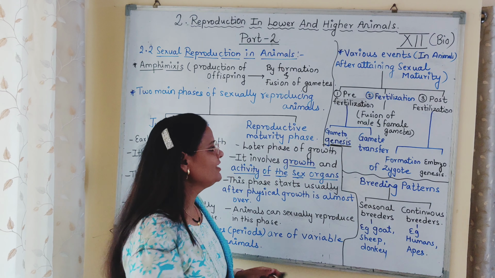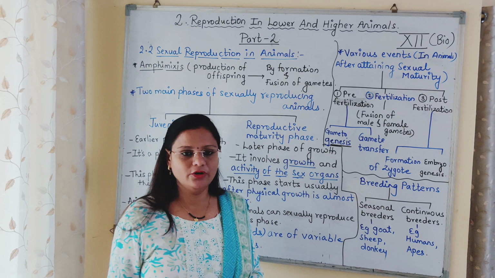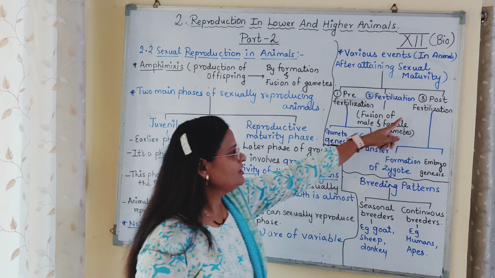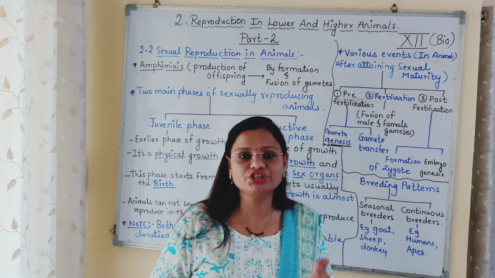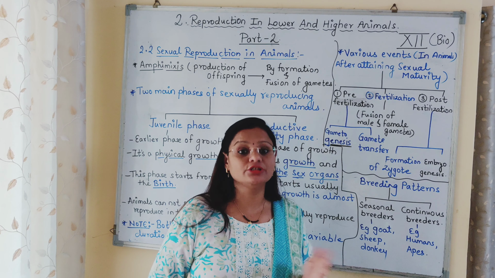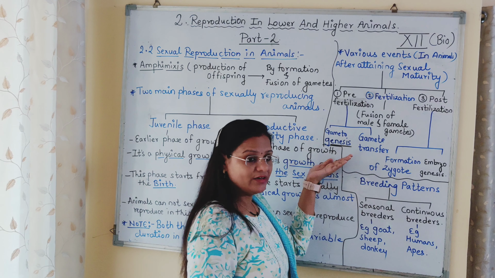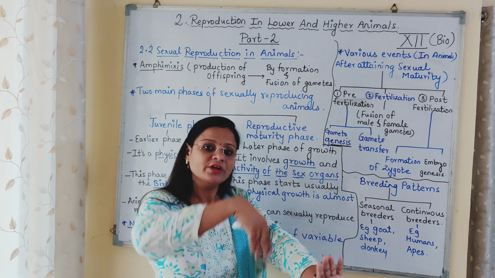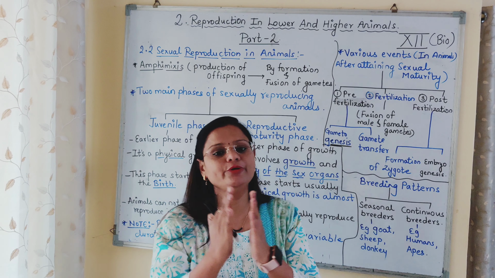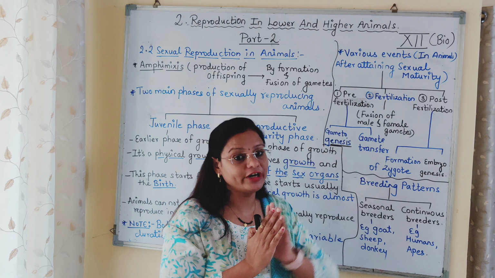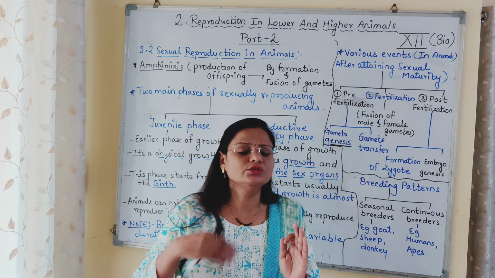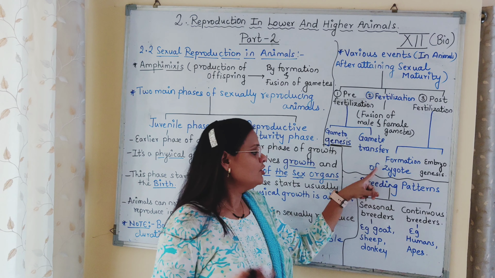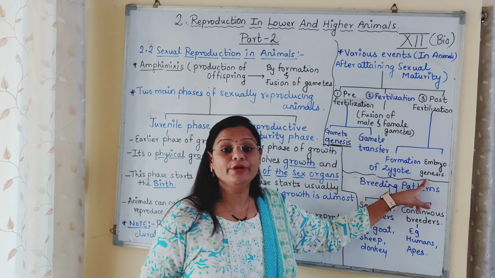So what is fertilization? It is a fusion of male and female gametes. After fertilization, next event will come which is called as post fertilization. Means after fertilization. What happens after fertilization? Now we have seen in the pre-fertilization की gametes form हो गए, gametes transfer हो गए. फिर आ जाता है fertilization where male gamete unites with the female gamete. अभी fertilize तो हो गया. उसके बाद क्या? उसका growth होना है. So in post fertilization, two events occur: formation of zygote and embryogenesis.